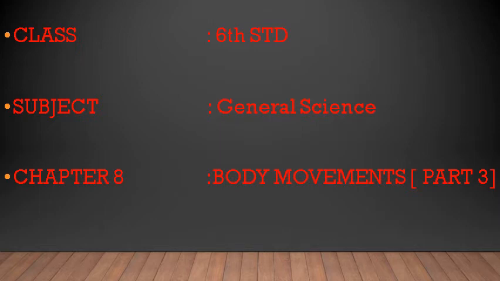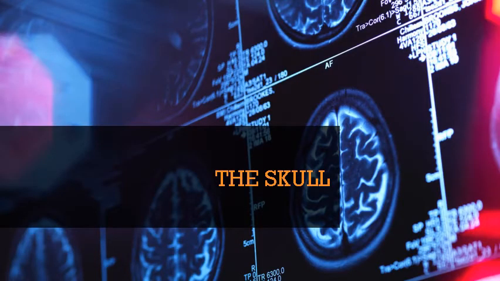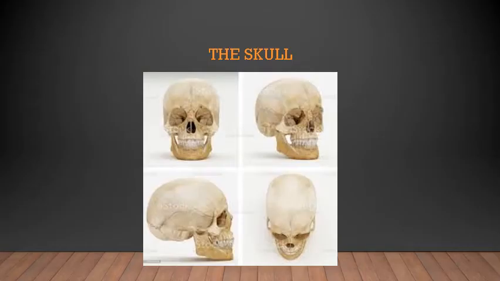I hope by now you have your textbooks with you. So keep the textbook with you to page number 71 for reference. So we are going to continue with the class. We're going to learn about what is the skull. The skull is made up of many bones joined together. As you can see in the picture, it is many bones. It is not just one single bone. It is many bones that are fused together, that are joined together. It encloses and protects a very important part of the body, the brain.